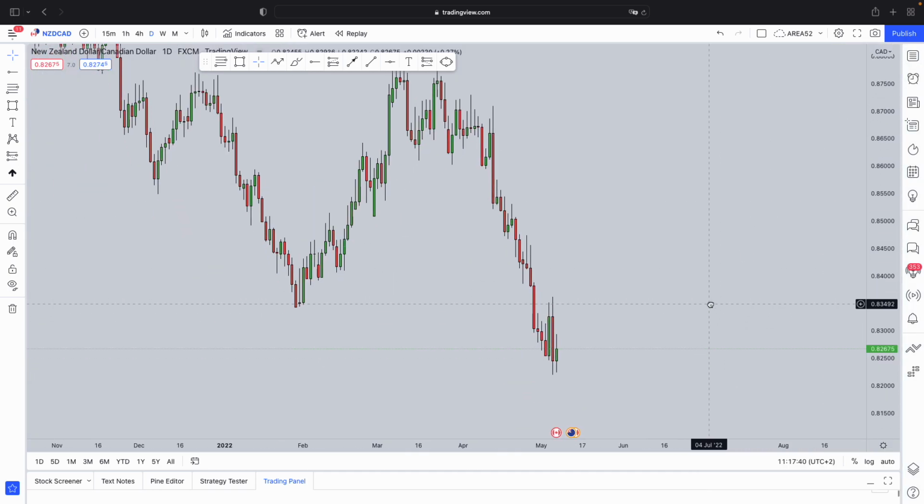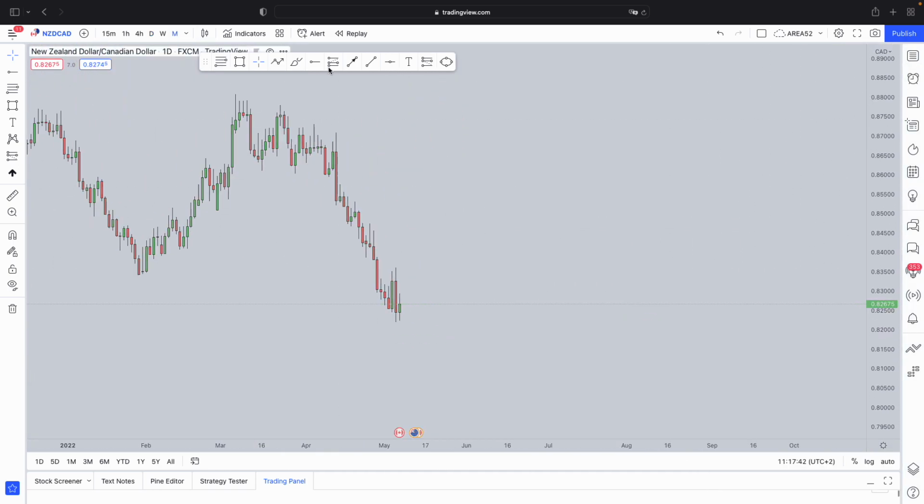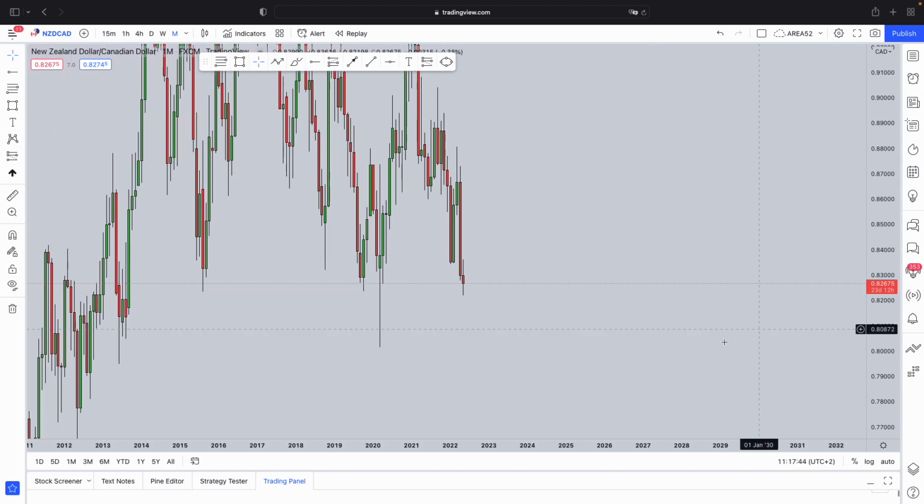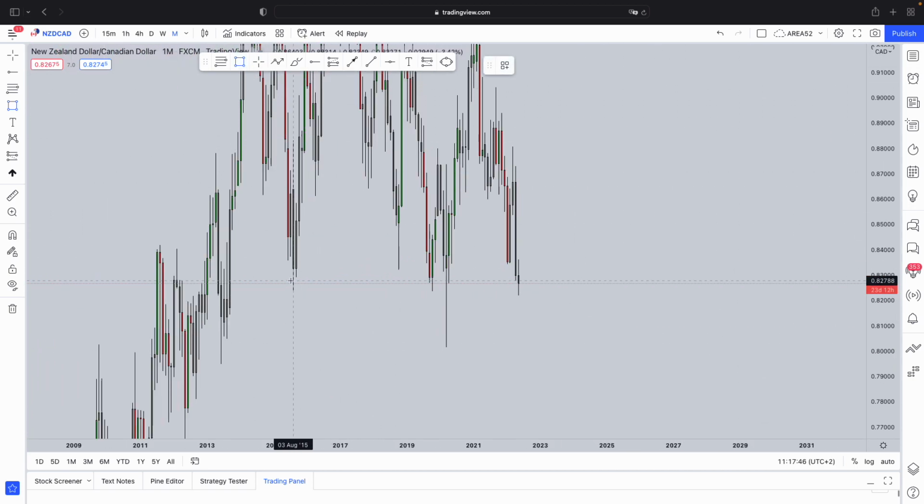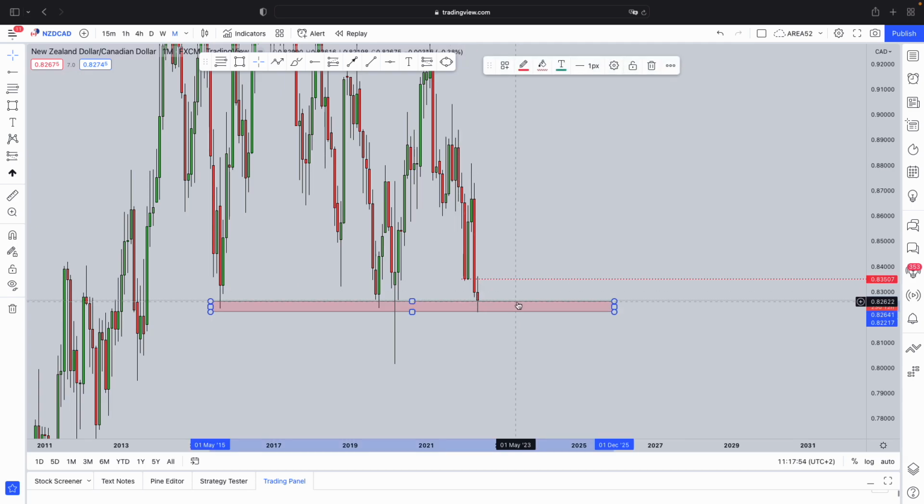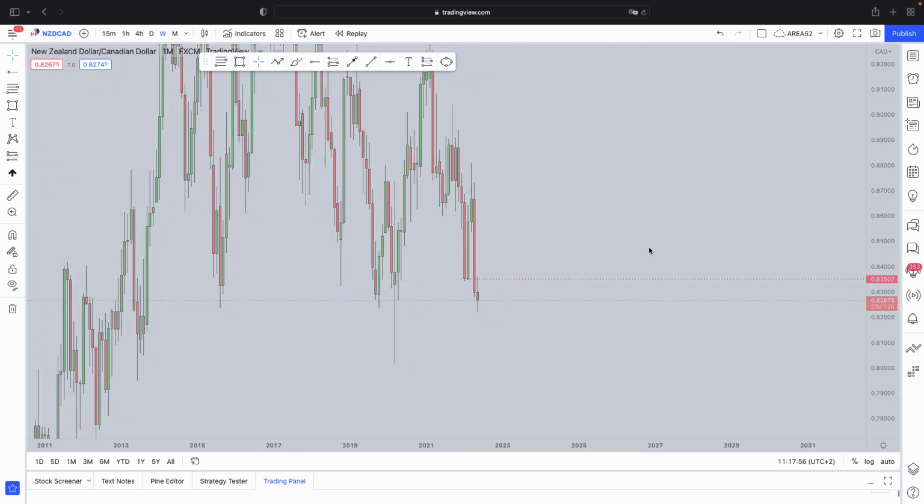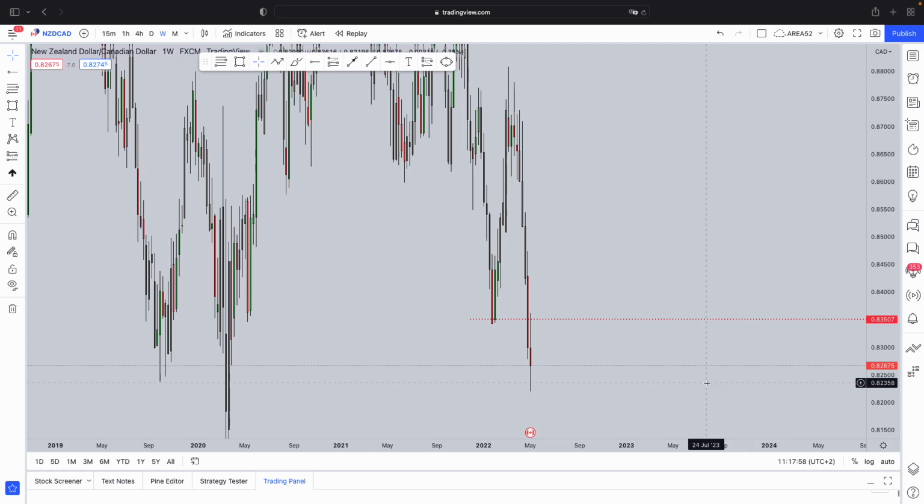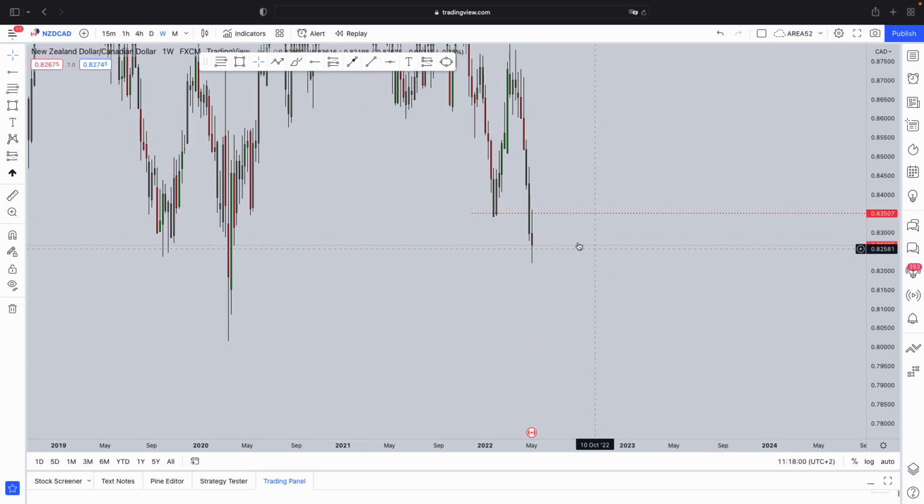Next up, we have NZDCAD, also very bearish against the Canadian dollar. Firstly, the market is currently trading at a strong level of support. Once again, we can expect a pullback, potentially to see the market go and test this previous level of support that is now acting as resistance. From a weekly perspective, what do we see? We see the same type of price action.